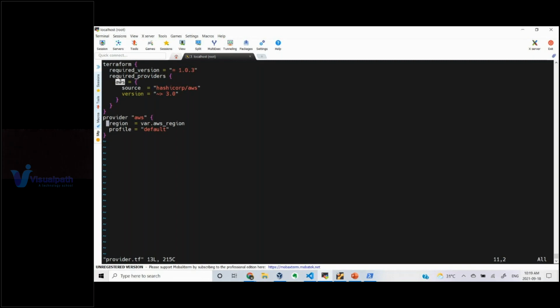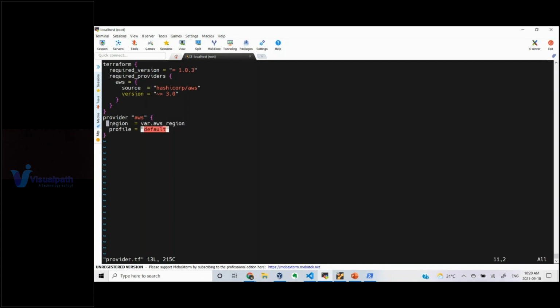You can give Sudhir or you can use Prajesh, Girish, whatever it is. But for our convenience to understand that this is an AWS related provider, that's the reason I have written it in a proper standard way. That is nothing but AWS. Now using this particular parameter as a reference, I'm telling which region I want to connect, and which profile I want to use. Everything I am specifying here.